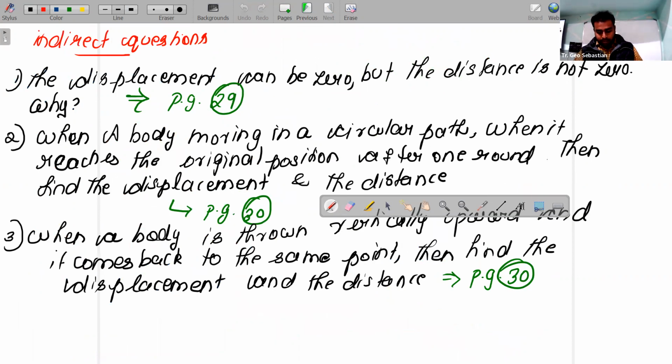Now, another question they can ask. Some general questions we are solving. This is all available in this chapter. Another question: numericals. Simple numericals only you can expect from this topic.